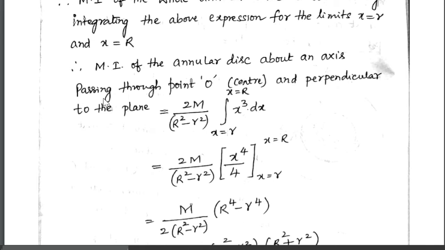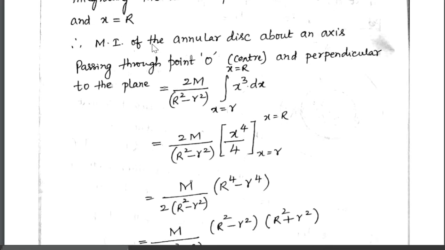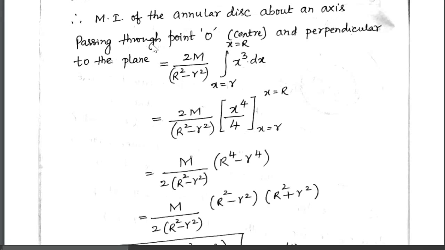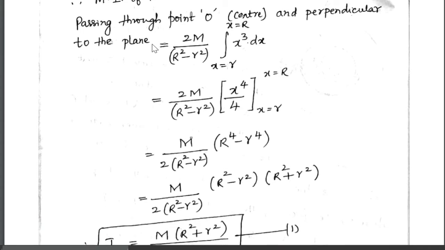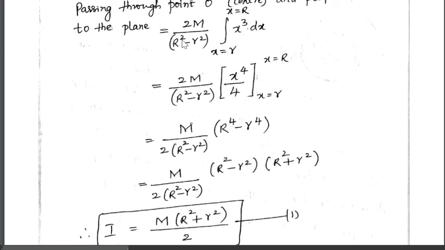Therefore, moment of inertia of the whole annular disk is obtained by integrating the above expression for the limits x is equal to small r and x is equal to capital R. So moment of inertia of the annular disk about an axis passing through point O, that is the center, and perpendicular to the plane, is given by 2m divided by R square minus small r square, integral of x cube dx between the limits x is equal to small r and x is equal to capital R.